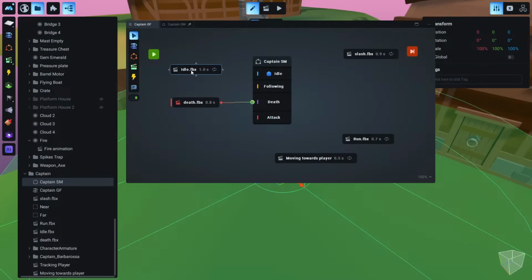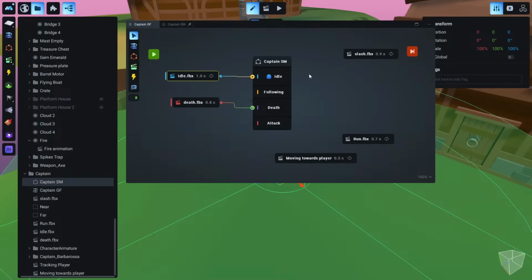Now for the idle, you see this little loop icon here, and this means that this animation is running in loop. Let me make this blue. Running in loop means that this animation will play in loop until we manually stop it somehow. That's why when we connect this idle state with this idle animation, we want to set it to while continuous, and I will explain why.